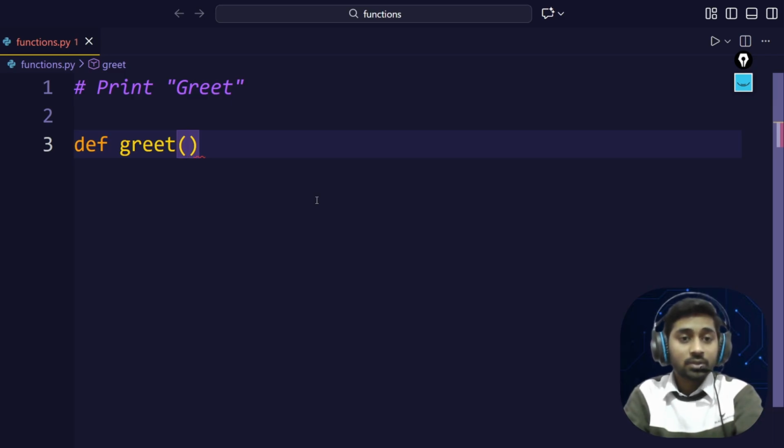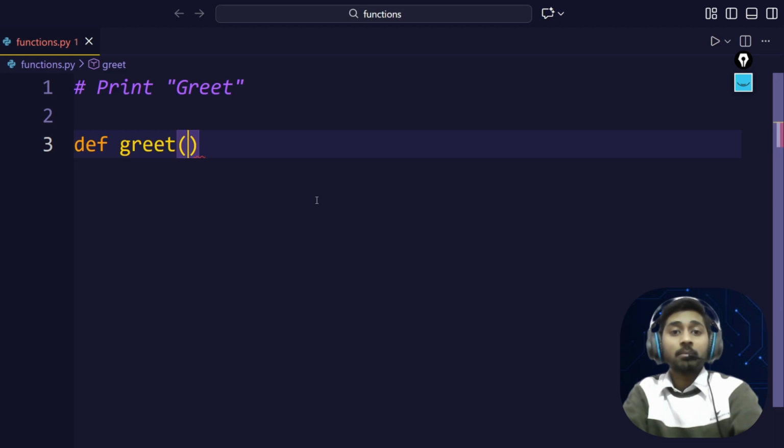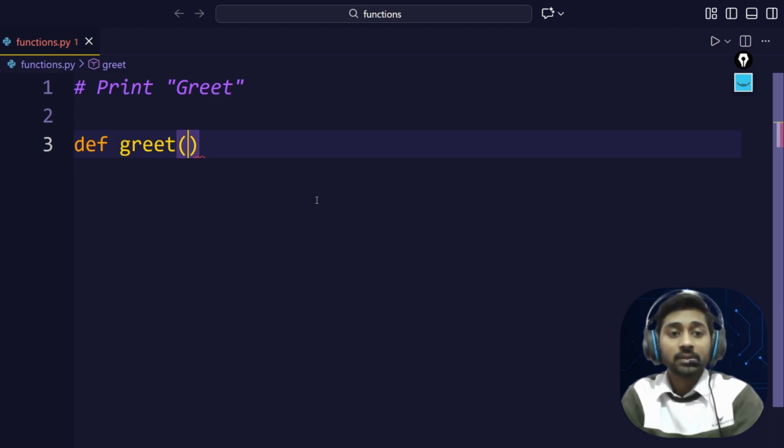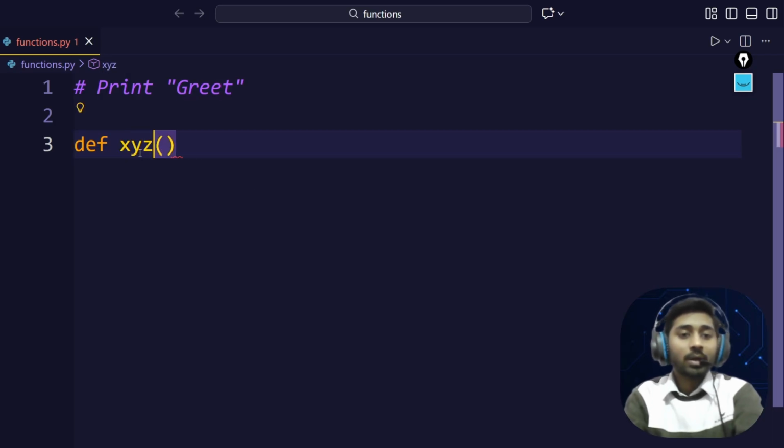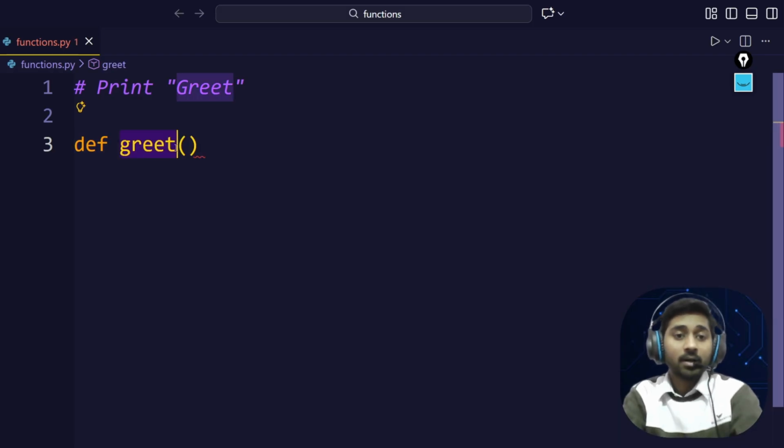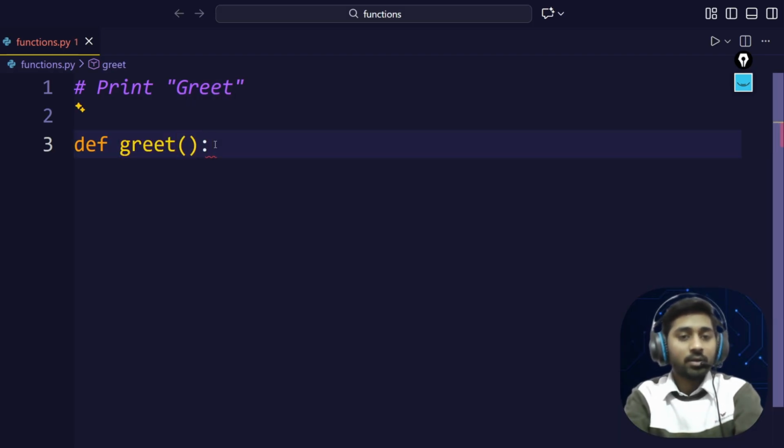Let's say you are writing this code, but maybe when you work in a team, you are writing code in a team. Let's say you have multiple team members, so make sure while writing the code that your code and your variable names are meaningful. Let's say if I write xyz here, no one can understand what this function xyz is. So remember, write the correct, meaningful name.